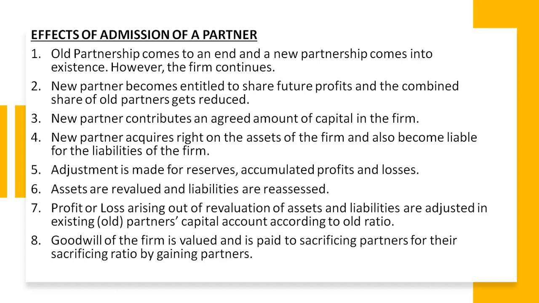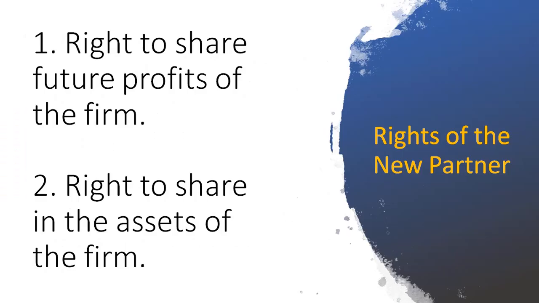If the firm is engaged in selling shoes, they will continue in their business of selling the shoes, but the old partnership comes to an end and a new partnership comes into existence. By partnership, again I'm repeating, I mean the agreement. The old agreement will come to an end and a new agreement is formed. When a new partner comes to the business, he will be entitled to share profits, as we have already discussed here also.